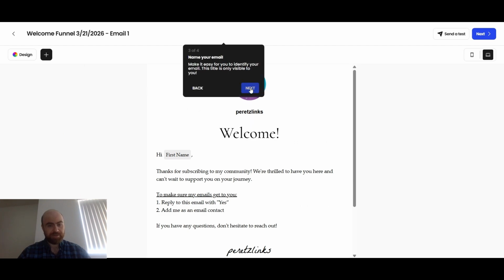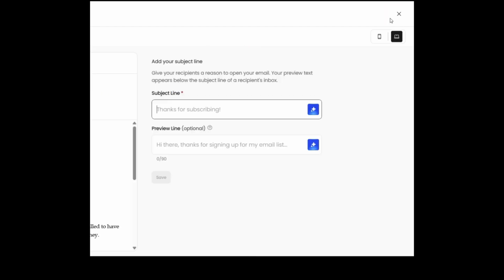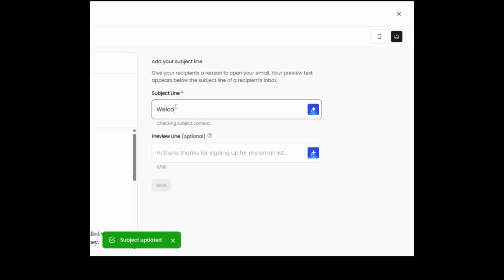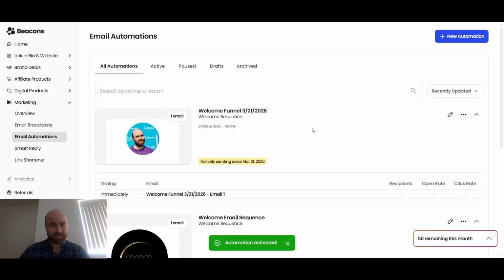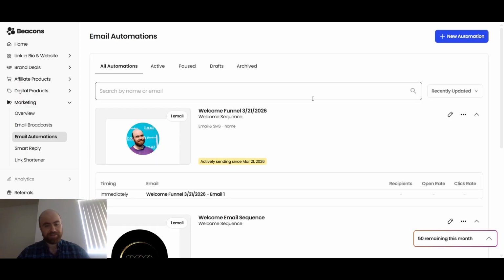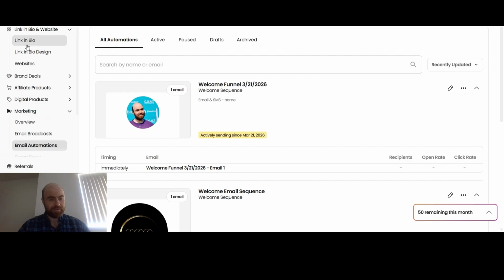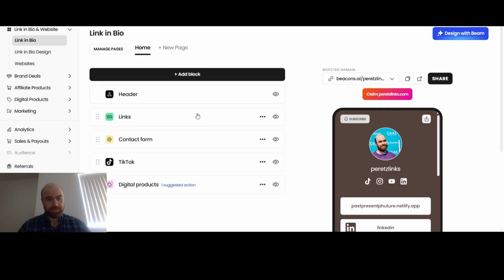Design, name your email. Next. Oh, subject line. Welcome to the community. And save. Okay. Activate automation. We have an automation. We have a way to get that. Perfect. Now, we're marking different tools in here. Let's go back to bio.